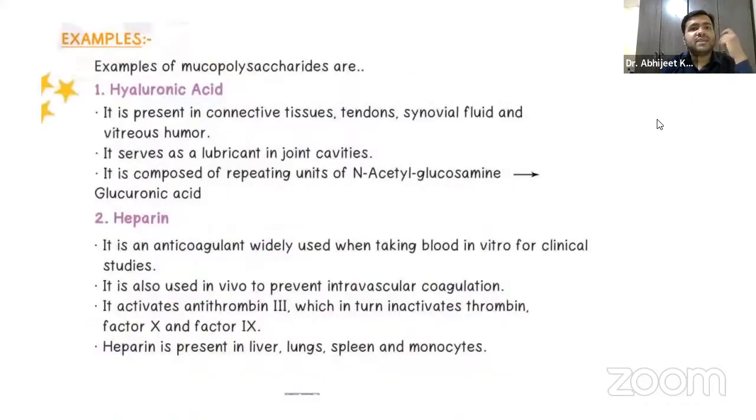Now, coming to the examples of these mucopolysaccharides, heteropolysaccharides or glycosaminoglycans, the very first one that you have to remember is hyaluronic acid. Remember its location, guys, again a very important viva question. It is present in the connective tissue, the tendons, the synovial fluid, and the vitreous humor in the eyeball, right?